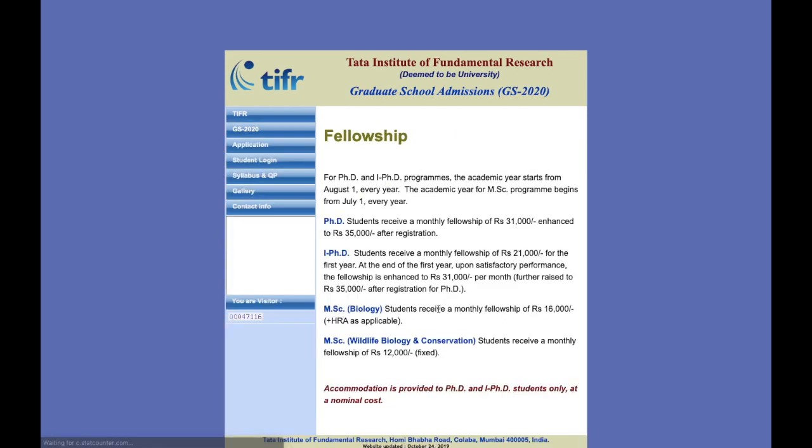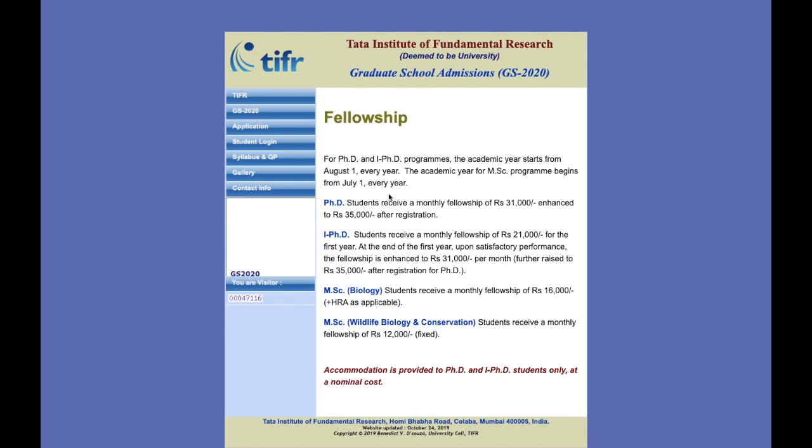Fellowship. PhD students will receive a monthly fellowship of 31,000, which will be enhanced to 35,000 after registration. Integrated PhD students will get a fellowship of 21,000 for the first year, and at the end of the first year, upon satisfactory performance, it will be enhanced to 31,000, and raised to 35,000 after registration.